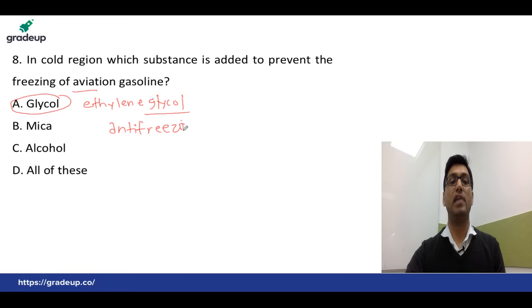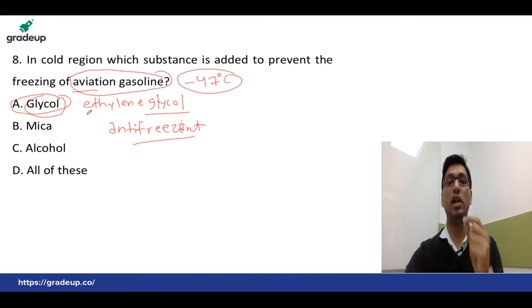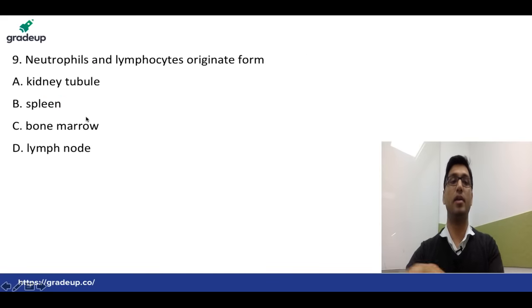Okay, antifreezant की तरह यूज करते हैं इसको, because the temperature of aviation gasoline is around minus 47 degrees Celsius. Minus 47 degrees Celsius is the freezing point temperature of aviation gasoline. So we mix glycol or ethylene glycol to reduce the freezing point. So answer option A will be the correct answer.